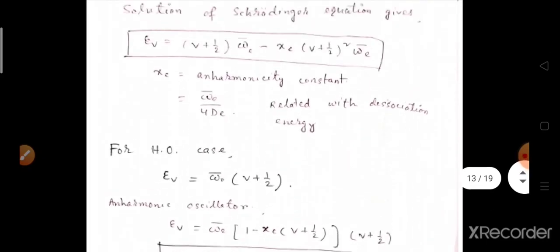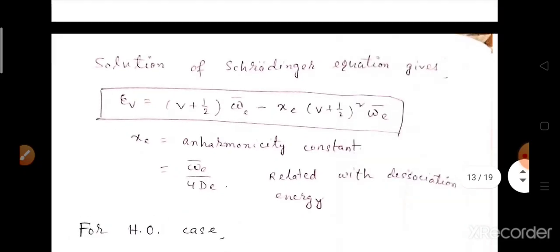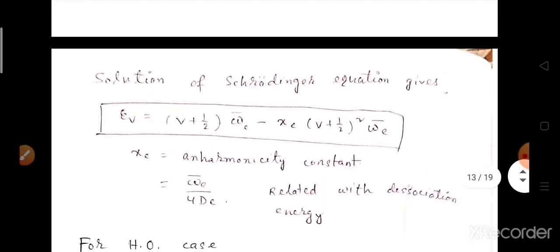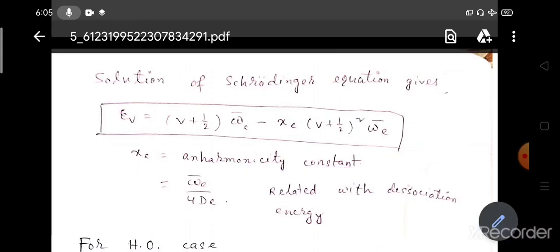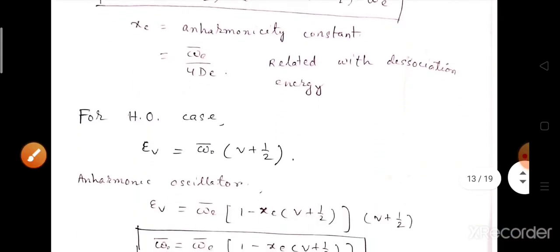What should be the energy of the anharmonic oscillator? We should solve the Schrodinger equation and we get that energy in terms of wave number. I am telling you that E_v equals (v plus half) omega_e bar minus x_e (v plus half) whole square omega_e bar, where x_e is the anharmonicity constant and it is related to the dissociation energy, that is omega_e bar divided by 4 D_e, where D_e is the dissociation energy.